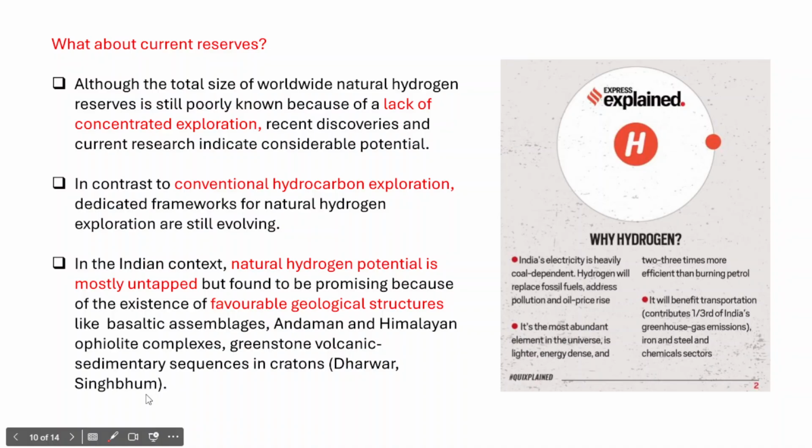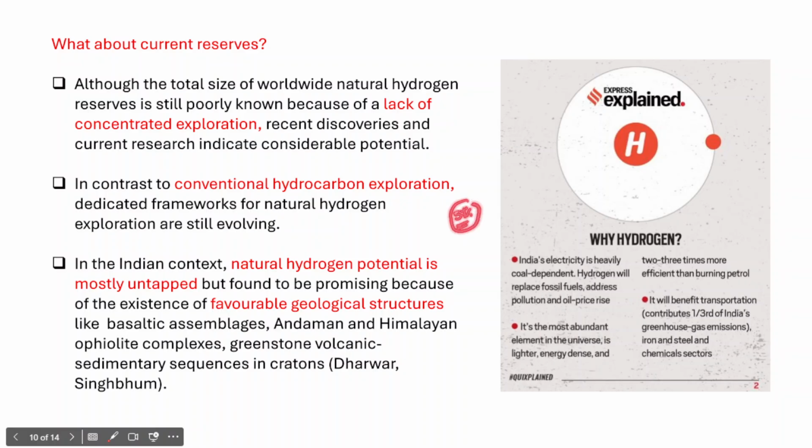Once we find the natural hydrogen gas, we should focus on the extraction of natural hydrogen gas on a much more sustainable scale. You could also see here why for a country like India it is very important to focus on hydrogen, right? As of now India's electricity generation is heavily dependent on coal, right?